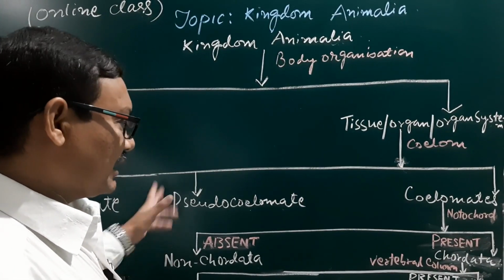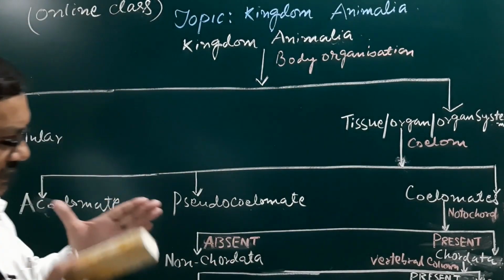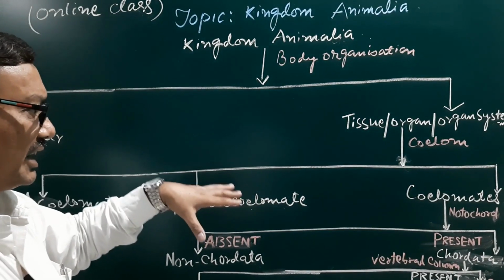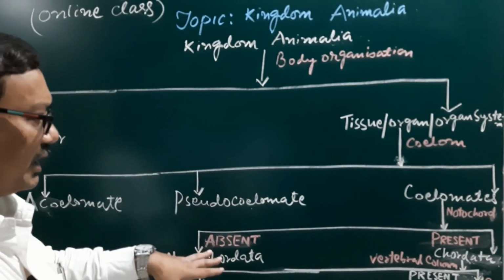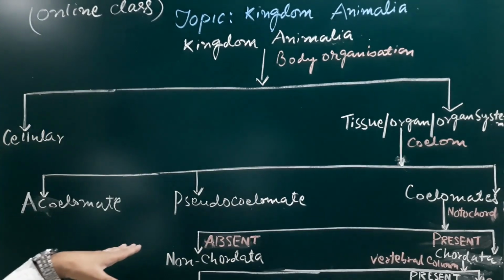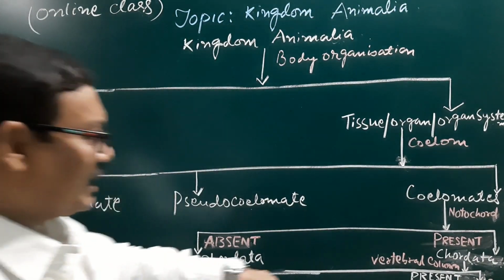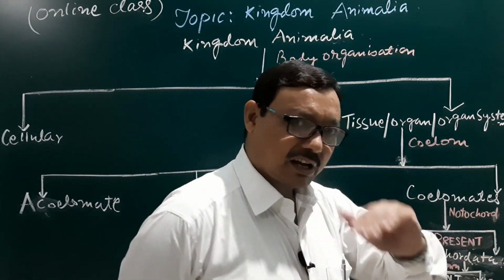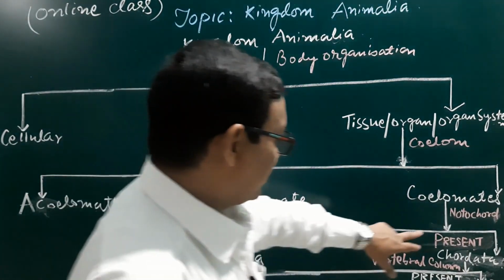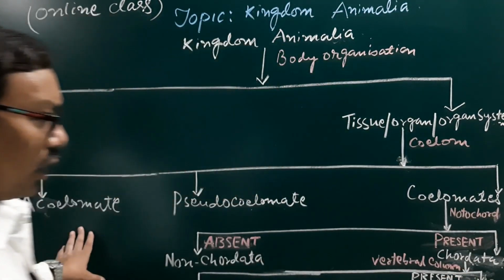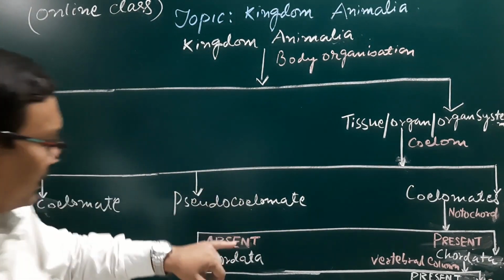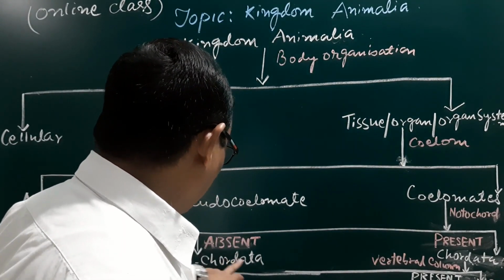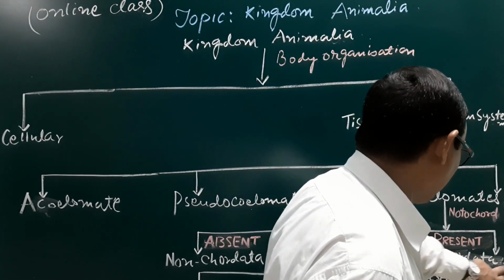And after that, we have seen that the entire kingdom Animalia is further classified into two broader categories, and that is the presence of notochord. On the dorsal side of the embryo, there is presence of a long rod-like structure, and depending upon that, the animals are non-chordata and chordata.